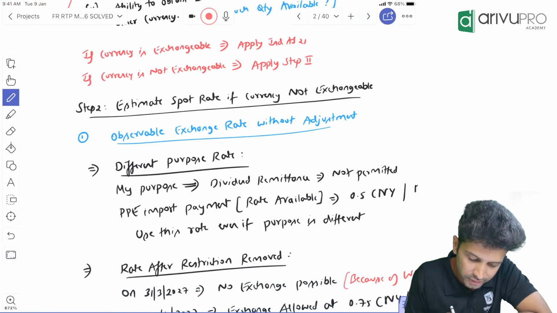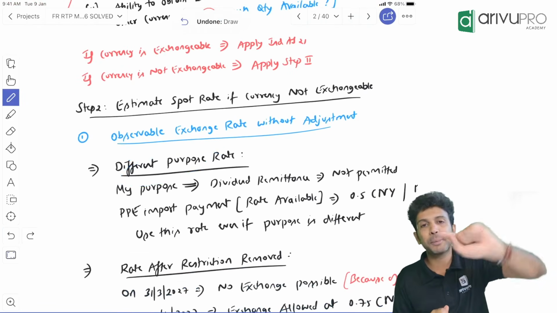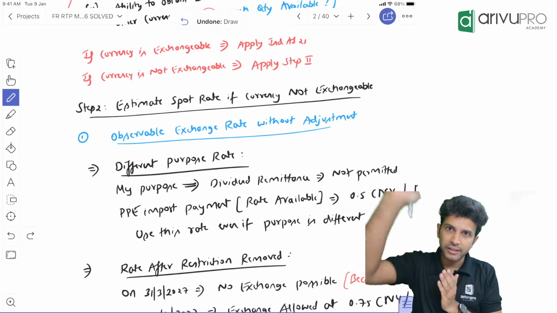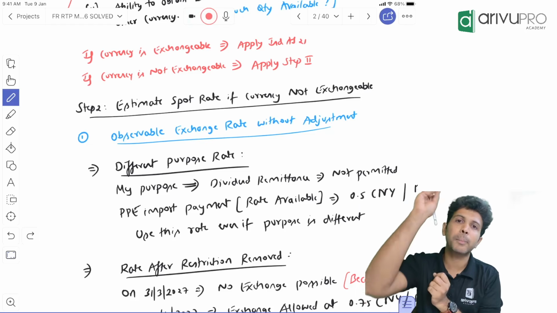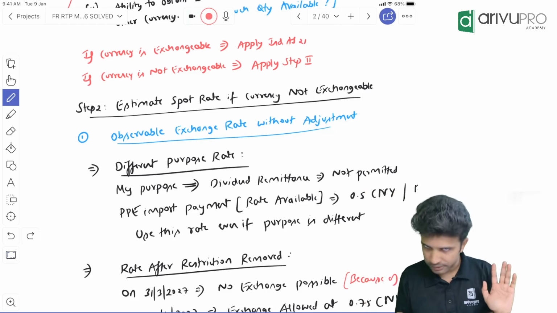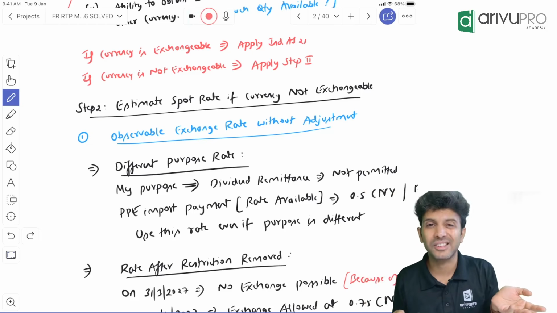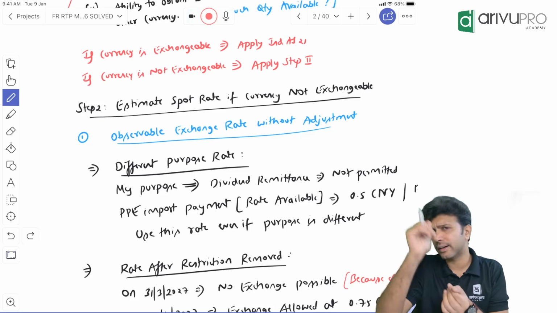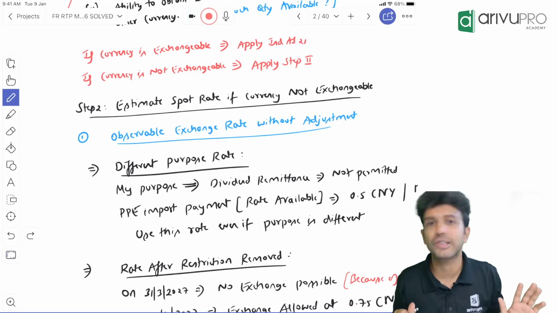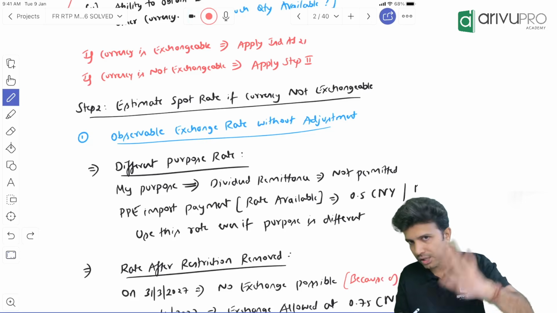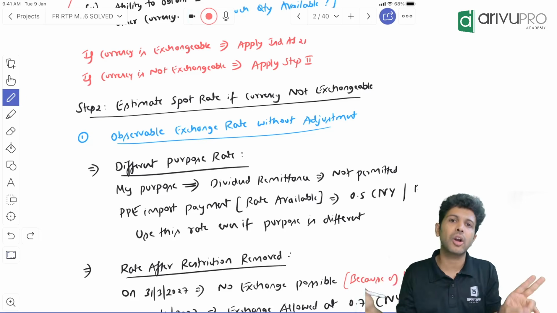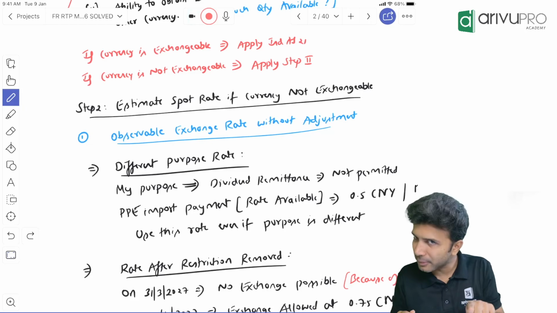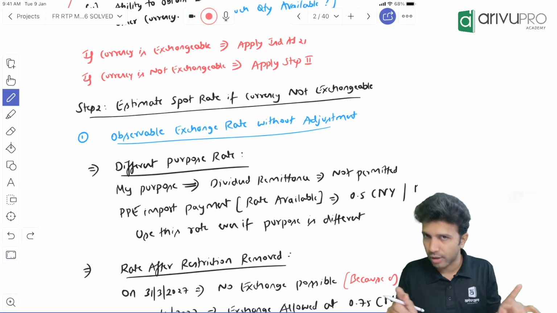Just to give you an example, a different purpose rate. Like the previous case, I told, I have a Chinese investor. I have to pay that particular Chinese investor a dividend in Chinese currency. But currently, due to the law of a country or whatever, there's a restriction saying for dividend payment, Chinese and Indian currencies are not exchangeable. For other purposes allowed, but for dividend purpose not allowed, let's say.